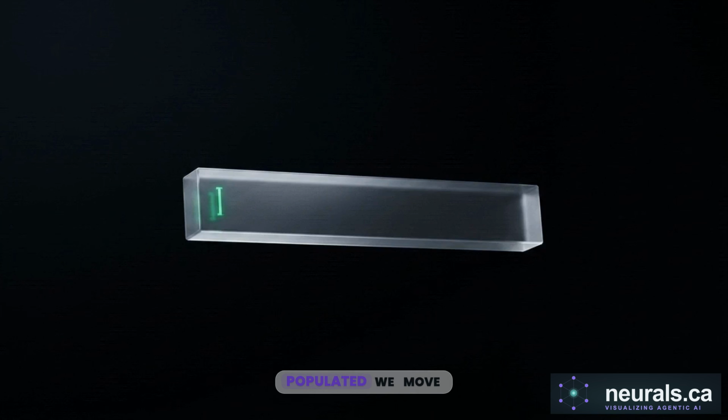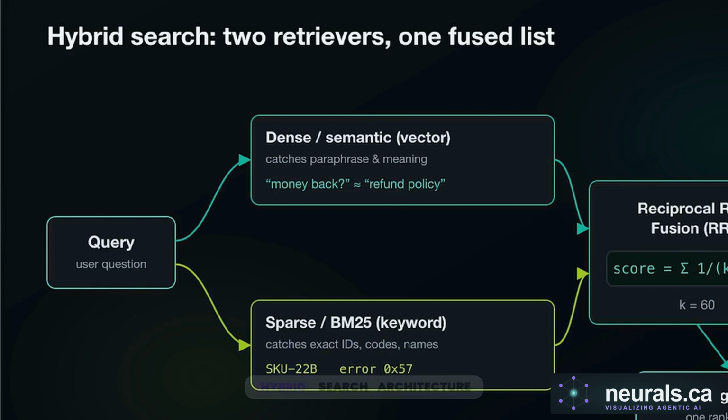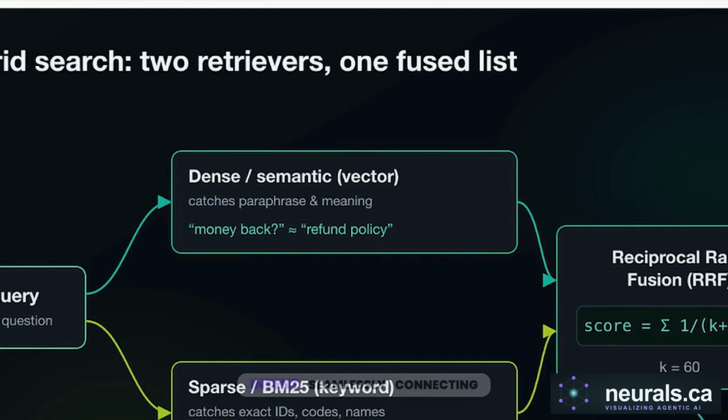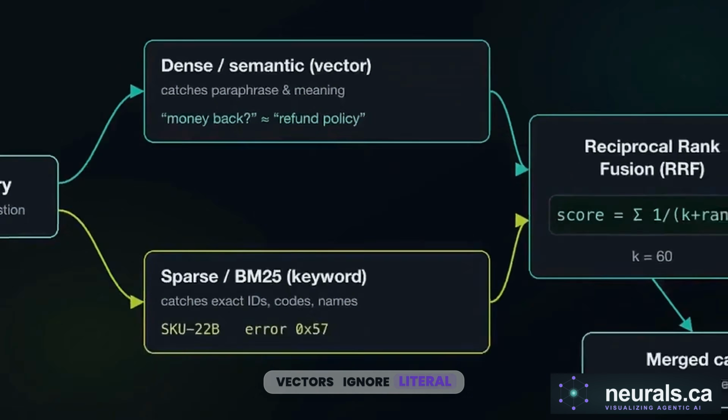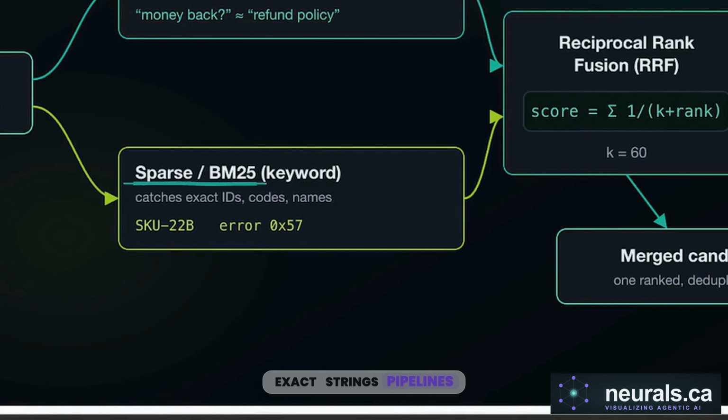With the database populated, we move to query execution. The user asks a question, and the system must fetch the most relevant chunks. This diagram illustrates the hybrid search architecture, revealing a flaw in relying solely on dense search. Semantic vectors excel at finding paraphrased intent, seamlessly connecting a query about getting your money back to a document titled refund policy. But dense vectors ignore literal unique tokens. They struggle to retrieve specific SKUs or hex error codes. To catch those exact strings, pipelines run a parallel lane of sparse BM25 retrieval, relying entirely on exact keyword matching.